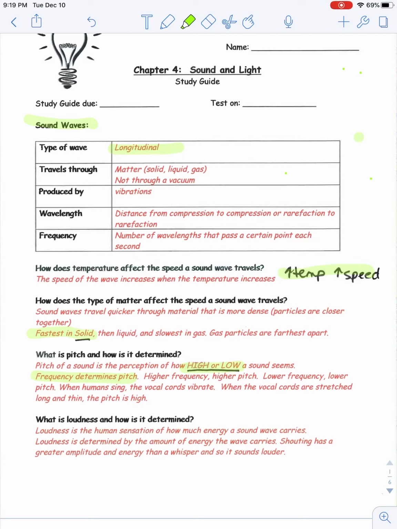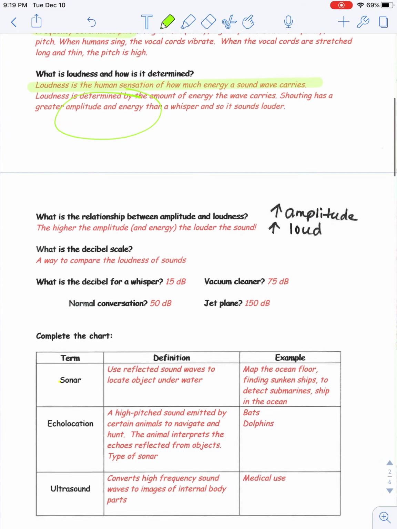What is loudness and how is it determined? It is a human sensation of how much energy a sound wave carries. It is determined by the amount of energy. Shouting has a greater amplitude, therefore greater energy than a whisper, and so it sounds louder. You have to put a lot more energy into shouting than you do when you just are whispering.